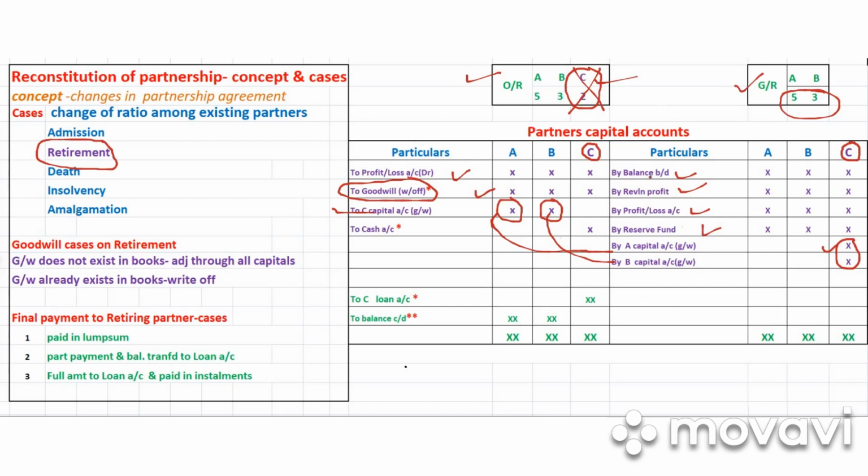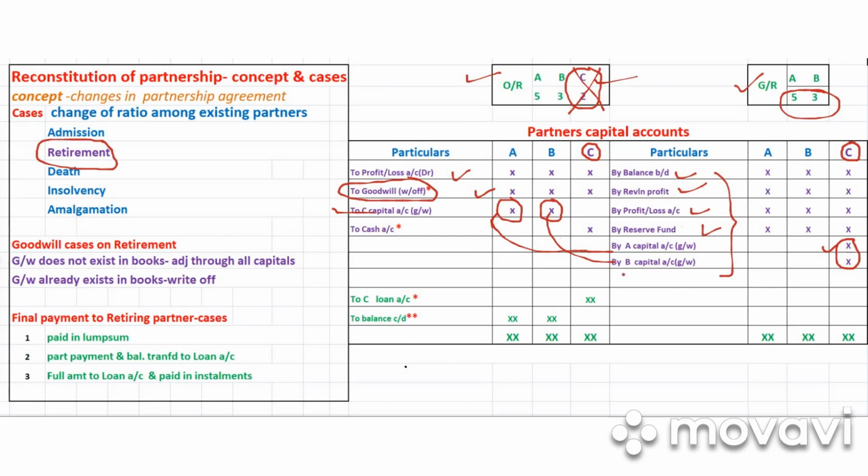Now you can see, dear students, we have written all the items: opening balance, profit. These are all the retiring partner's entitlements. We have shown almost all the items including goodwill. Sometimes there can be some other fund also. For that also the adjustment is more or less the same. We have discussed that in admission.